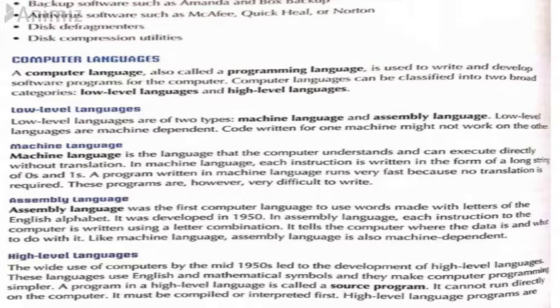Similarly, a computer also has an interpreter which converts the language that we speak into the form of language which the computer understands.